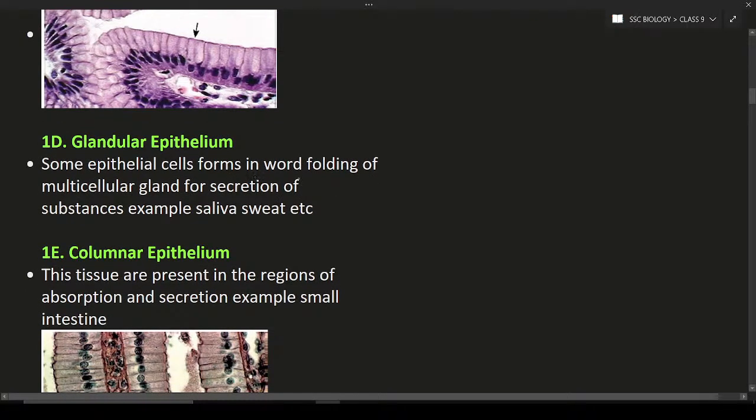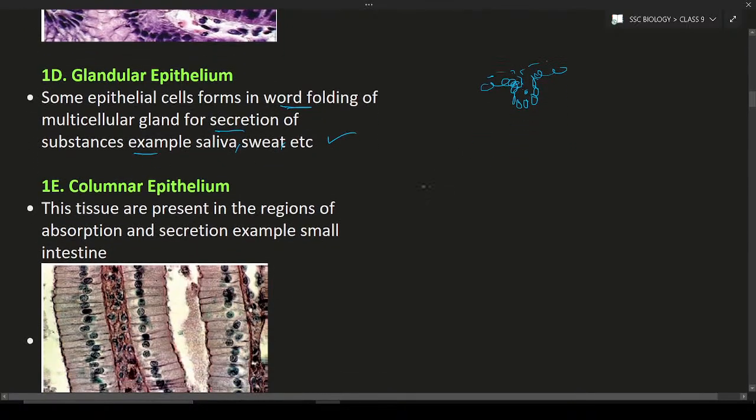These cells form inward folds of multicellular glands for the secretion of substances, for example saliva, sweat, etc. A gland is nothing but an inward tissue. Such inward tissue is known as a gland. These glands are helpful in the secretion of some substances, so they are known as glandular epithelium.